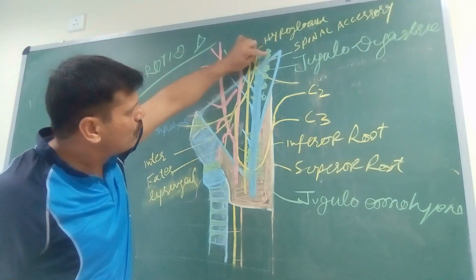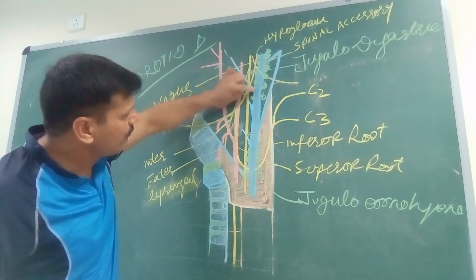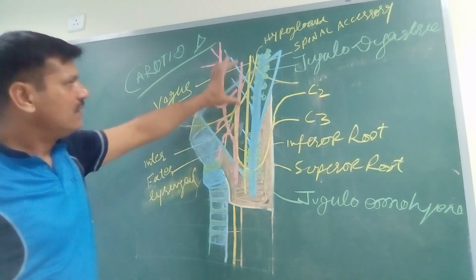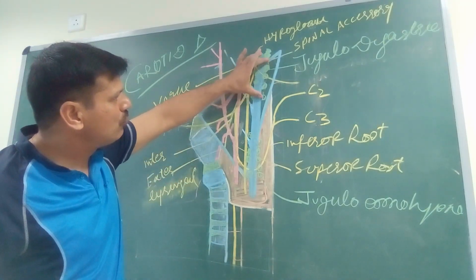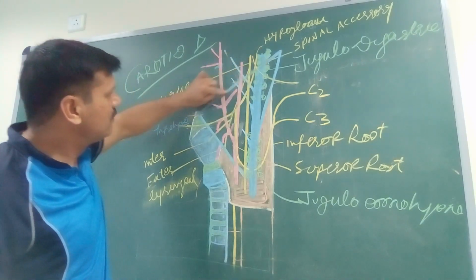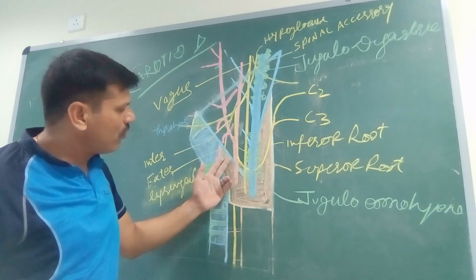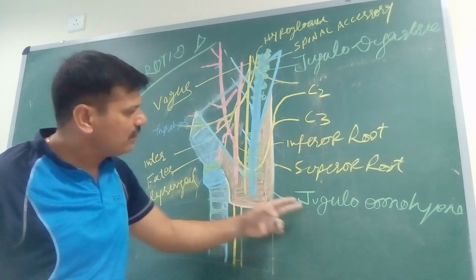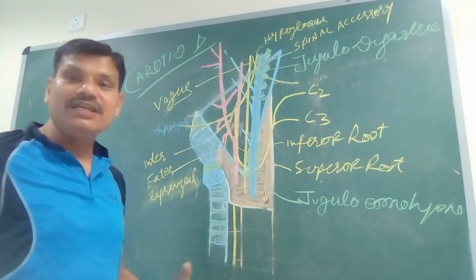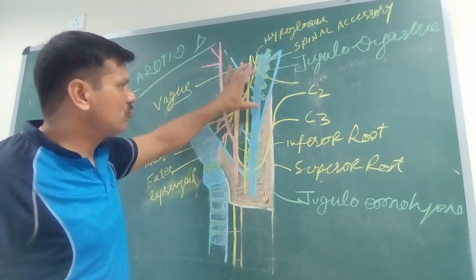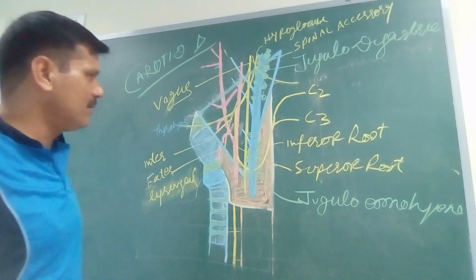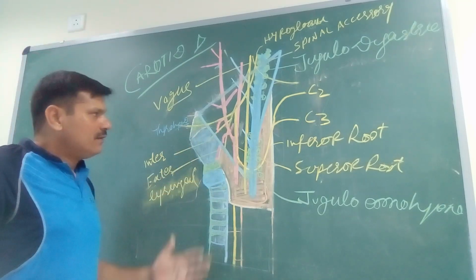These are the lymph nodes. Superficial and deep cervical lymph nodes are present. Above is the digastric muscle, with the jugulodigastric lymph node, and this one is the omohyoid, with the jugulo-omohyoid lymph node. A number of superficial and deep cervical lymph nodes are present, the jugulodigastric and the jugulo-omohyoid lymph nodes. So these are the contents of the carotid triangle.